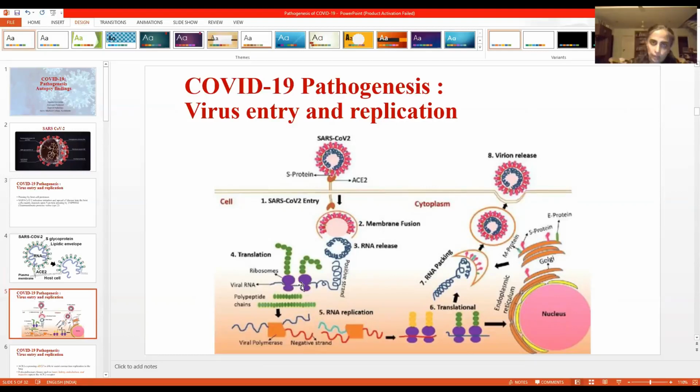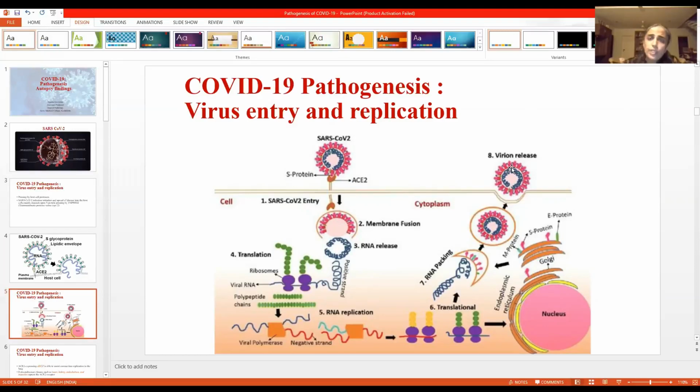The signals come from the nucleus of the cell too, and then this is all packed into the Golgi and the endoplasmic reticulum. Then it goes inside the endosome and this fuses with the host cell membrane, and the virions are released into the extracellular space. So thousands and thousands of virions are formed.